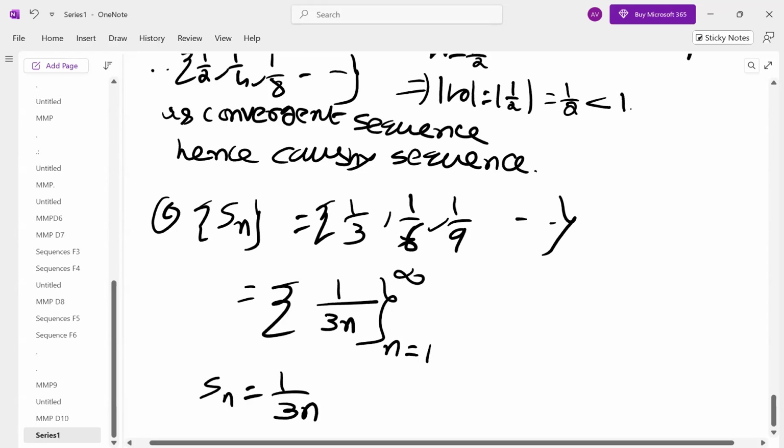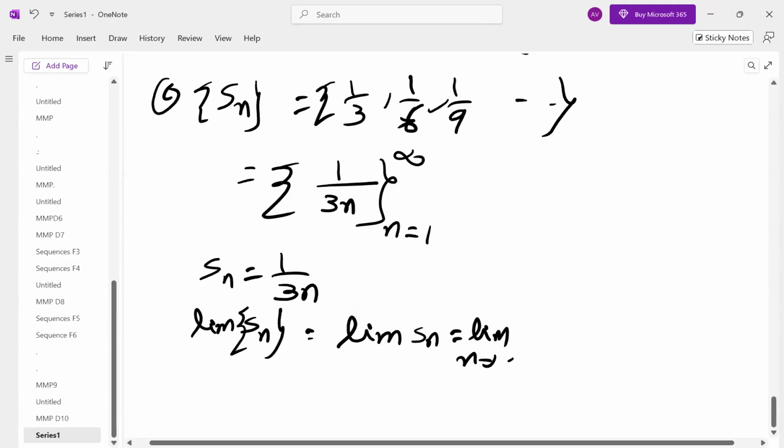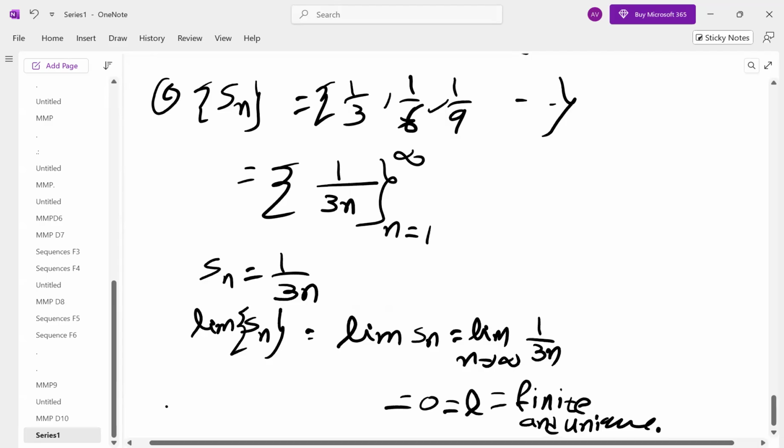So easily you can find the limit. The limit of the sequence is the limit of the nth term, which is limit of 1 by 3n. As n tends to infinity, 1 by 3n will go to 0, which is finite and unique. It need not be 0 all the time; finite and unique is sufficient. Therefore, the sequence Sn is a convergent sequence.